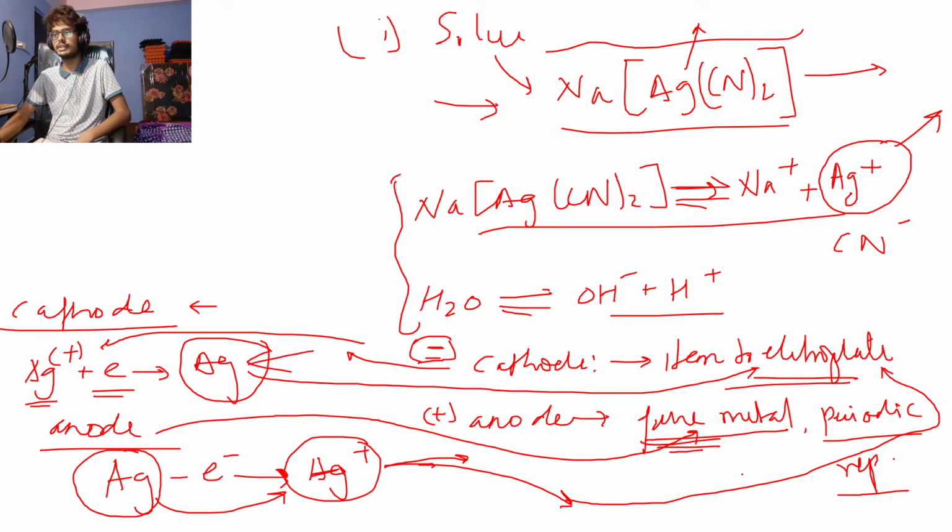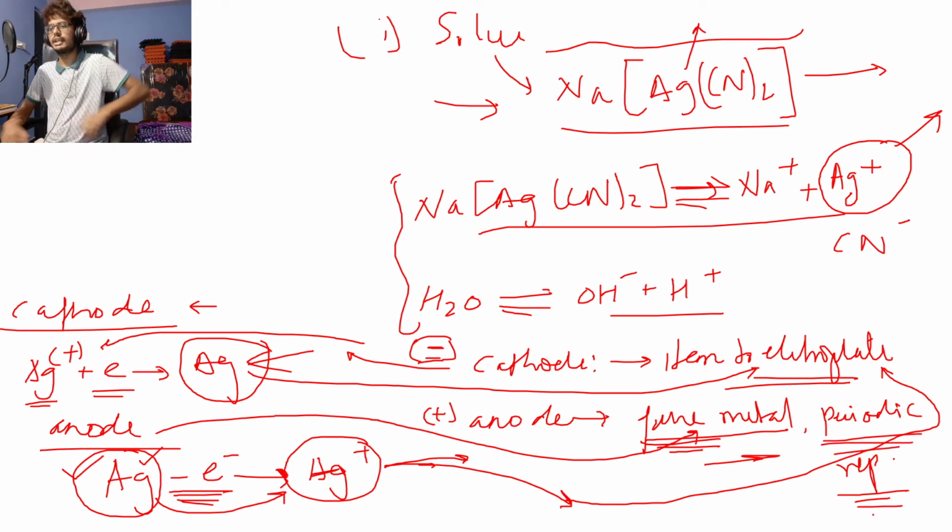Now since the anode is a pure metal, the reaction will start with the pure metal. Metal has a tendency to lose electrons most of the time, so it will lose its electron and form a positive ion which goes into the solution. So this will basically cause the size of the anode to reduce. The size of the anode will reduce over time. So that's why we periodically replace the anode. So this is it for electroplating silver. Not that difficult, not that simple. Average.